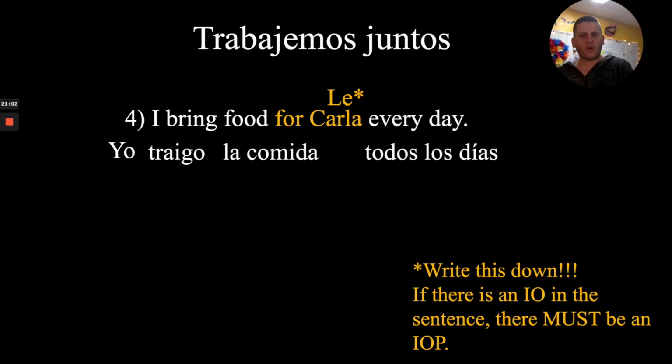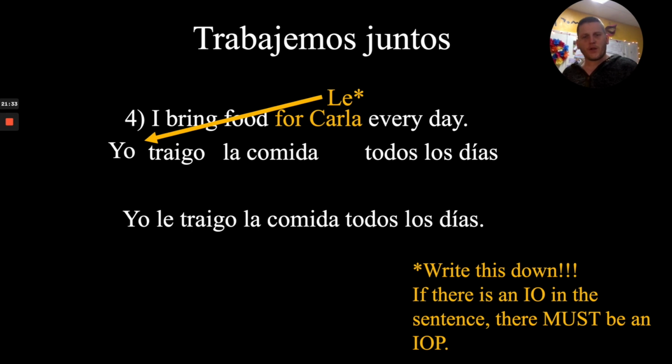So notice in number 4, it doesn't say I bring her food every day. It specifies that I bring Carla food every day. But we still have to have the for her or to her. The le has got to be there. And where are we going to put it in our sentence? Well, I only see traigo, and that's the only conjugated verb. There's no other verb in the sentence, conjugated or unconjugated. So le has got to go right there. So let's go ahead and put it in there. Yo le traigo la comida todos los días.